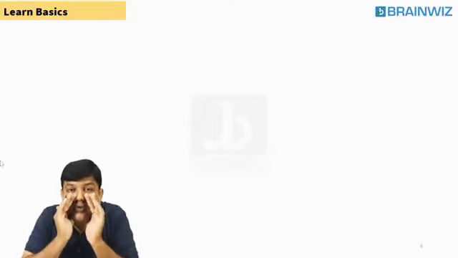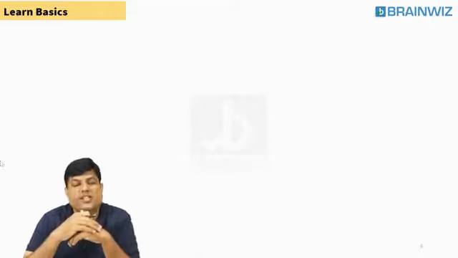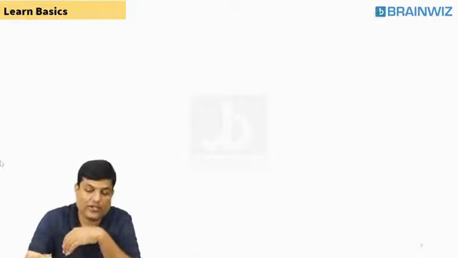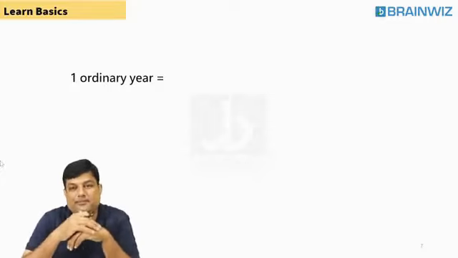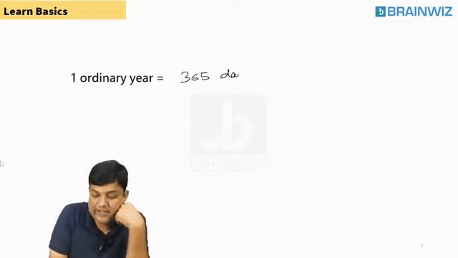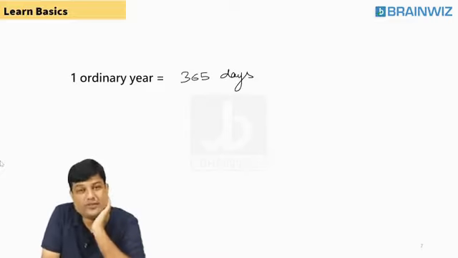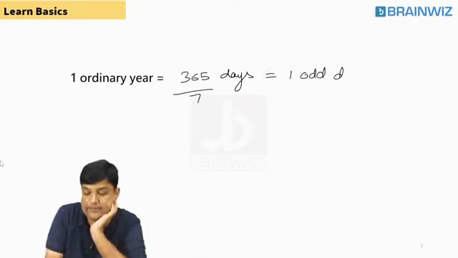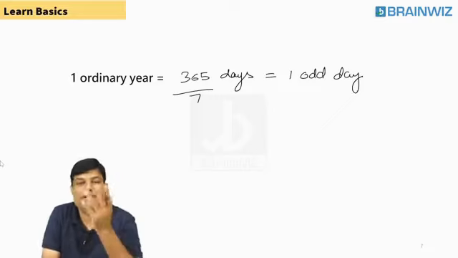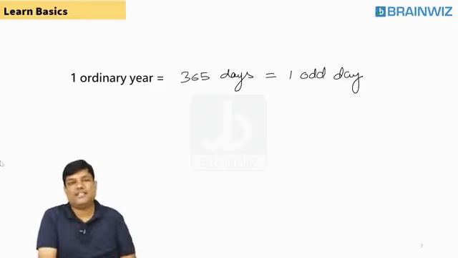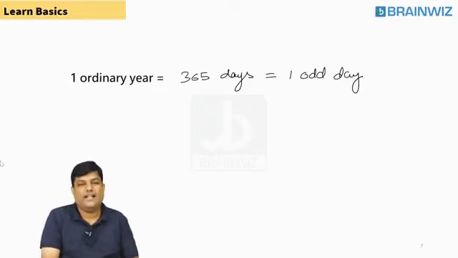There are 2 types of years. One, you already know, ordinary year. In an ordinary year, you all know that 365 days are there. How many days are there, students? 365. If you divide this 365 by 7, you all know that 1 odd day. You already did that in the previous question. Don't say, sir, how did you get this one? You only did. Okay, chalo.